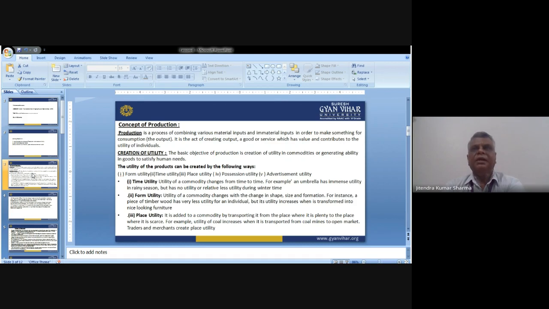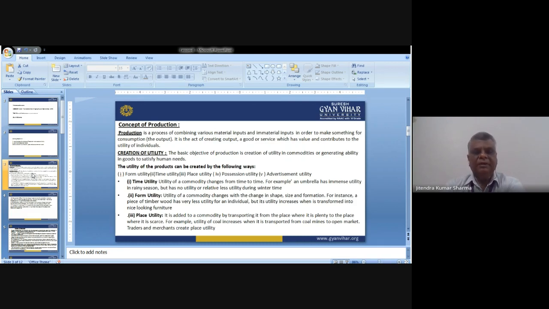But when we cut the wood and convert it into good looking furniture, wooden utensils, or toys, we have changed the form of that wood into various commodities. This type of change in the form of a particular commodity is called form utility.